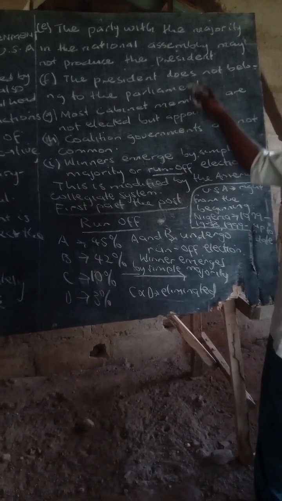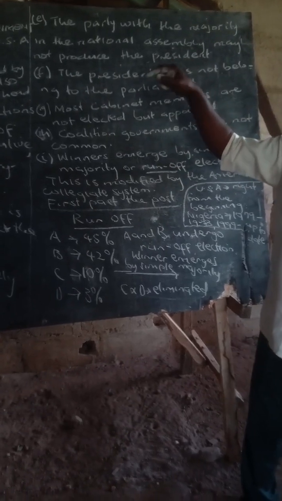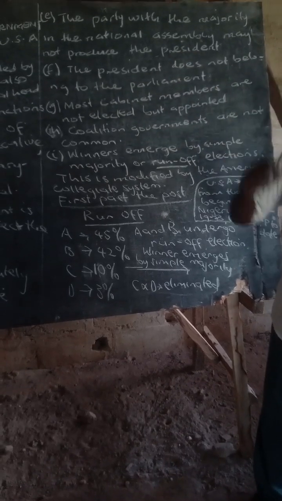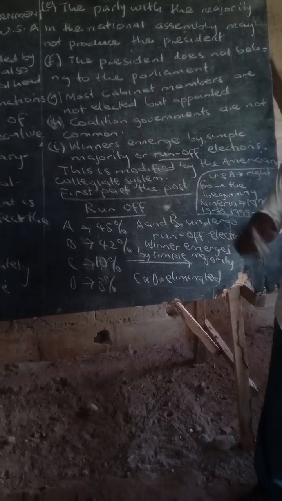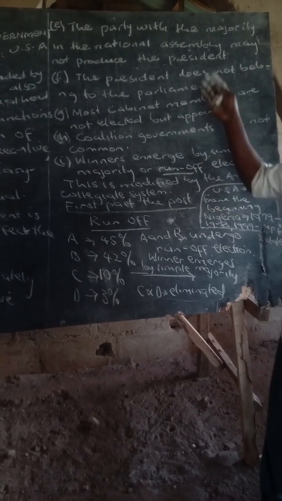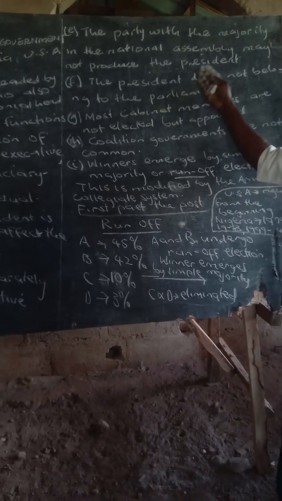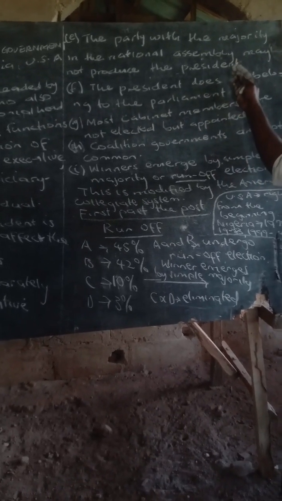So the Republicans will produce the executive arm of the government, while the Democrats, the opposite party, will produce the legislative majority. Are you following me now?